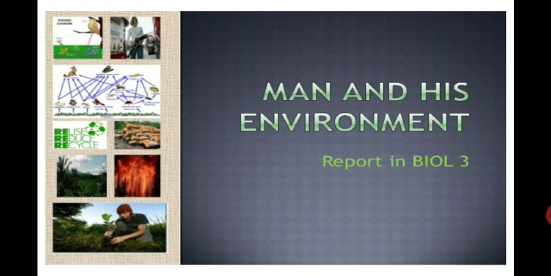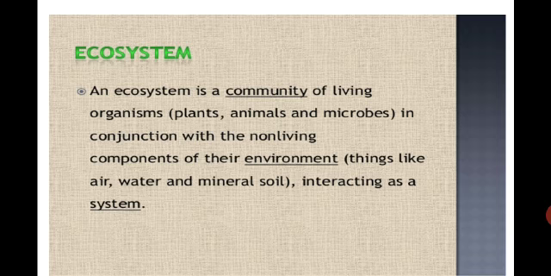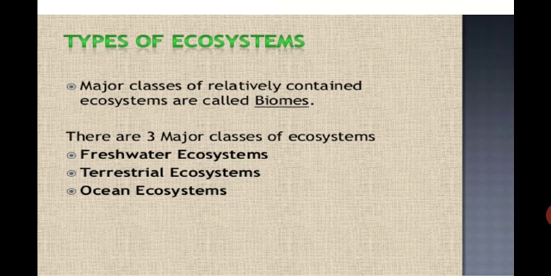Environment. In this lesson you will learn about the interaction between man and his environment. First of all, we will talk about the top level for the classification of the environment, that is the ecosystem. An ecosystem is a community of living organisms which includes the plants, animals and microbes in conjunction with the non-living components of their environment, and these non-living components include things like air, water and mineral soil. So these are interacting as a system.